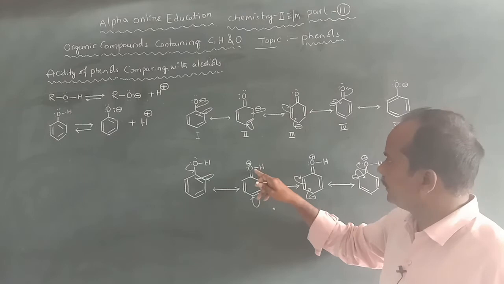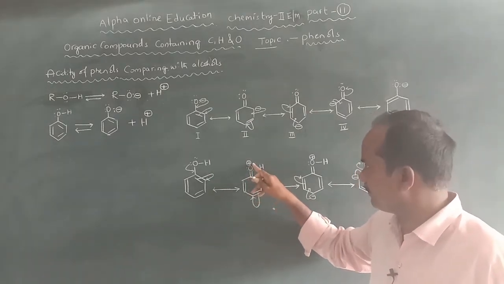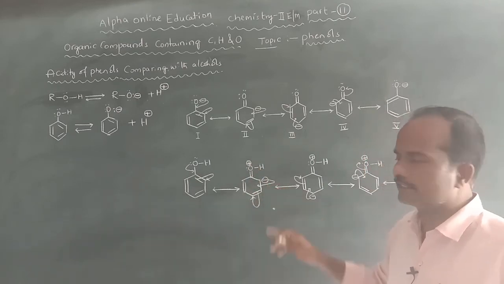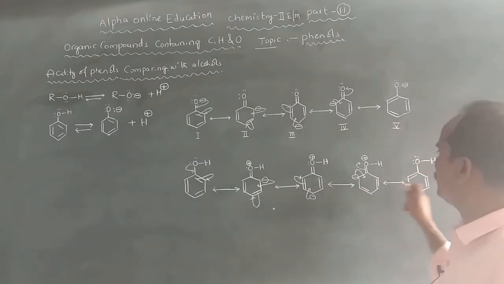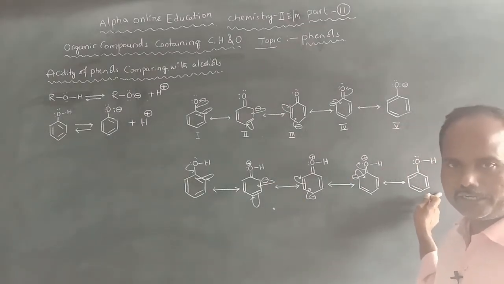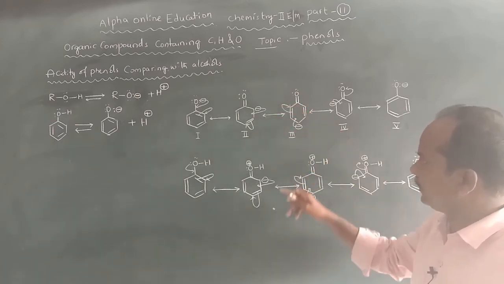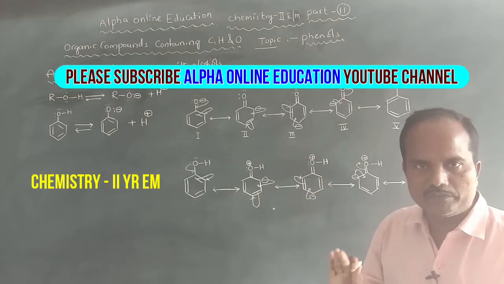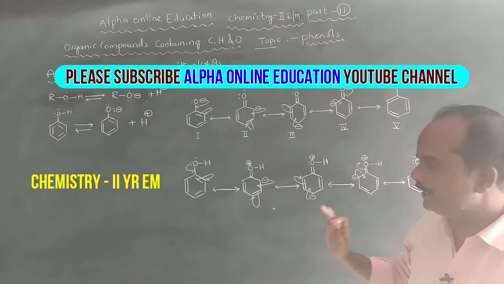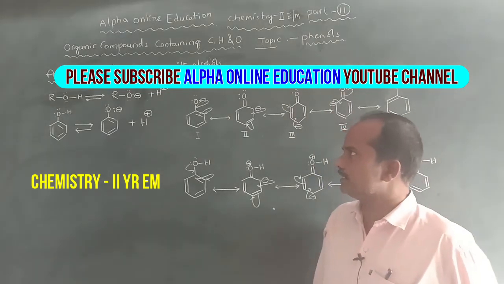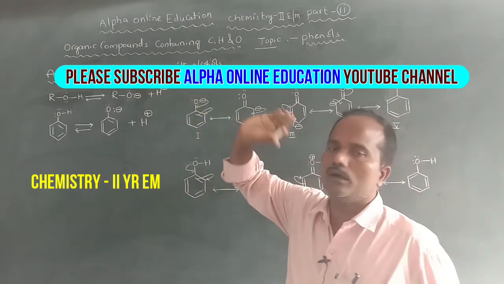But in phenol, charge separation takes place. The oxygen has a positive charge, and the aromatic ring has a negative charge. Charge separation is observed in the phenol resonating structures. That's why, when compared with the phenoxide ion, phenol is less stable. Phenoxide is more stable. So this is about the acidity of phenols compared with the alcohols.